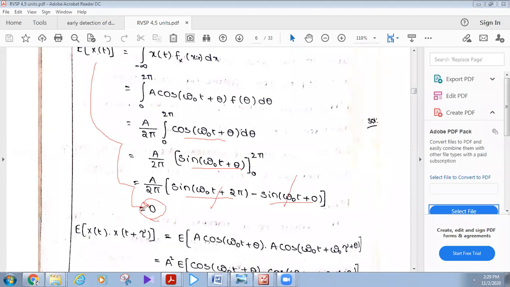What is the condition for wide-sense stationary? The mean value should be constant, right? Here E of x of t is equal to 0, which is a constant value. The first condition is satisfied.